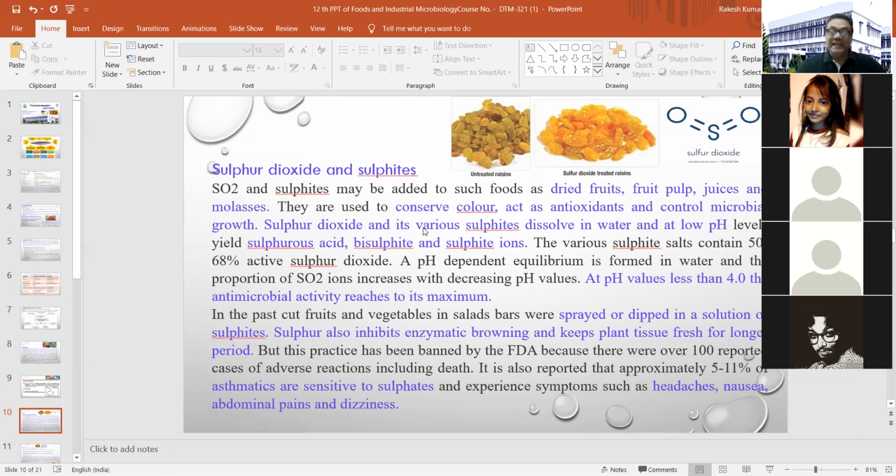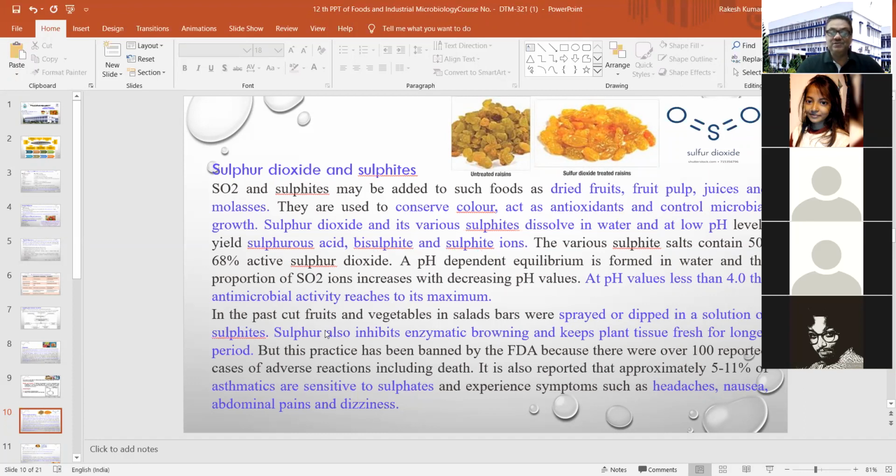And it is mainly used, as I said, for conserving color, as an antioxidant, and to control microbial growth. And these sulfur dioxide and its various sulfides dissolve in water and at low pH level yield sulfurous acid, bisulfite, and sulfite ions. And these compounds have a good preservative effect on different types of microorganisms.